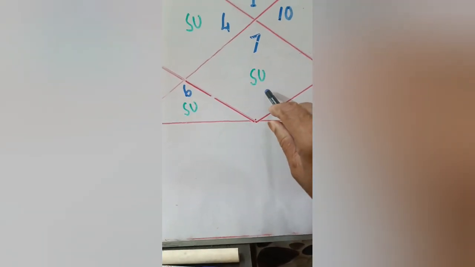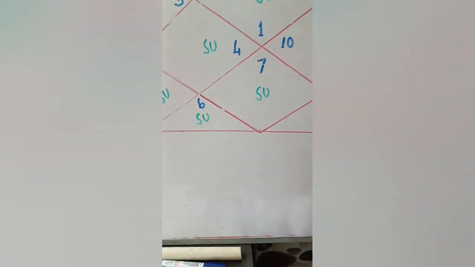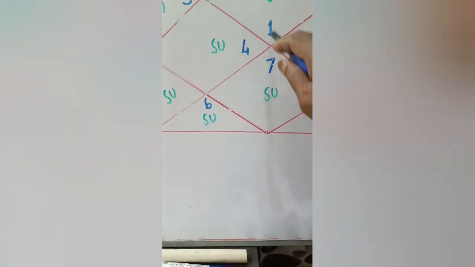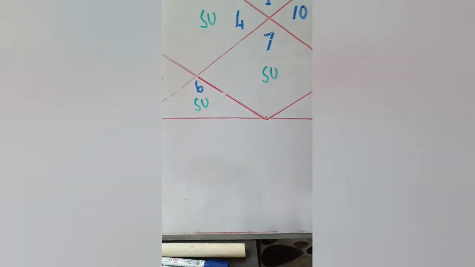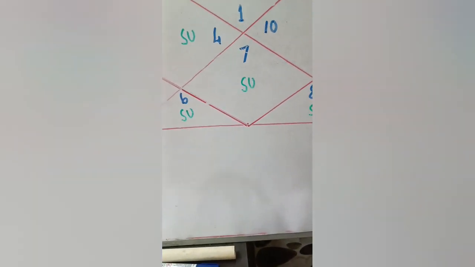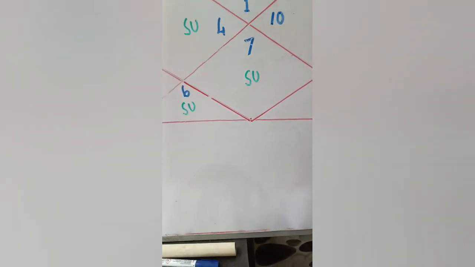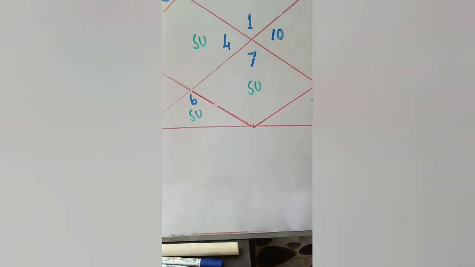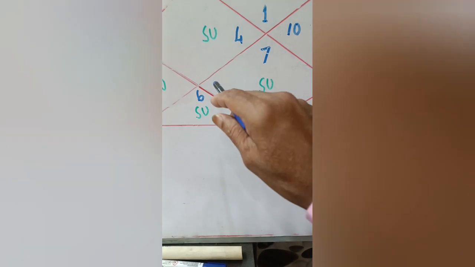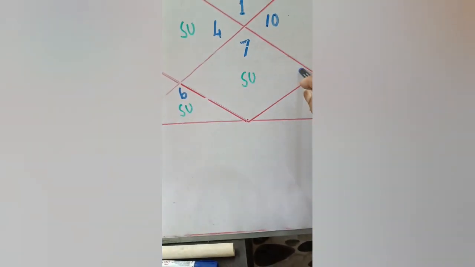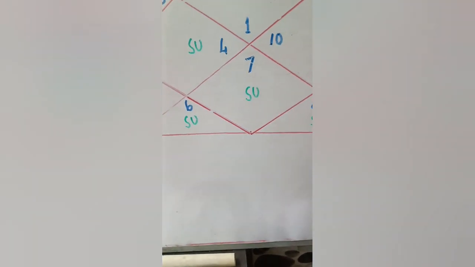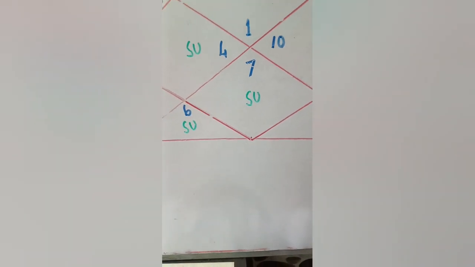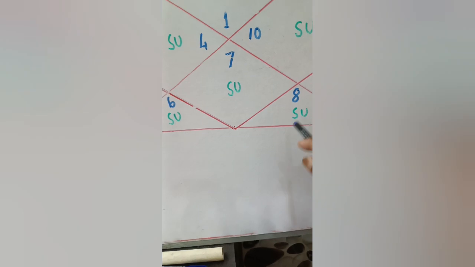We have to see where Mars is posited. If Mars is posited from here in the 7th, 8th, 9th, or 10th house, then the 10th house Mars with respect to Sun gives a very good effect. And also the Upachaya Bhav, we have to see which planet is posited. Now when there is no malefic in the 7th house, there will not be any problem. Native would get success.